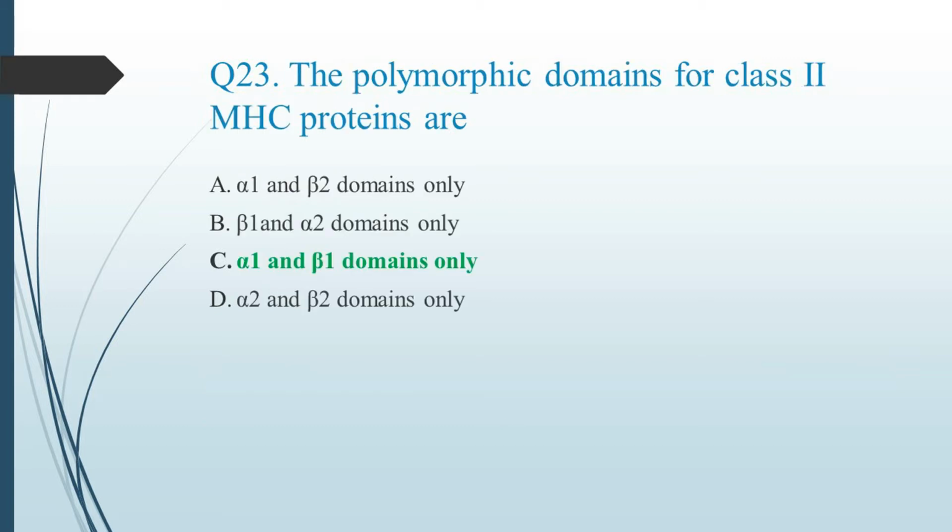Question number 23 is, the polymorphic domains for class 2 MHC proteins are. So MHC class 2 molecules are composed of two membrane spanning proteins. The two regions farthest from the membrane are alpha 1 and beta 1, the two chains associated with non-covalent bonds. So class 2 molecules are dimers consisting of an alpha and beta polypeptide chain. Each chain contains an immunoglobulin-like region next to the cell membrane. So option C, alpha 1 and beta 1 domains only, is the correct answer.